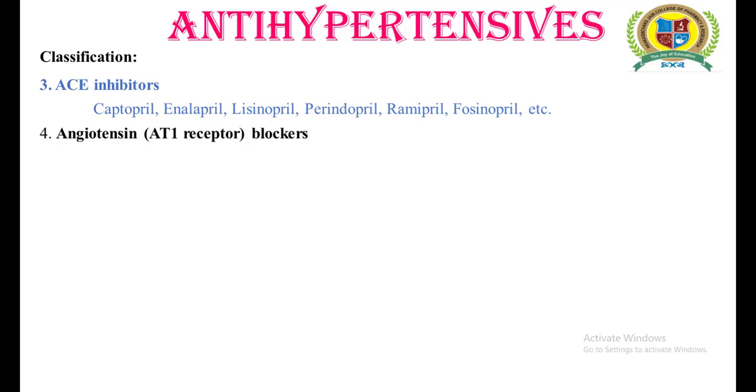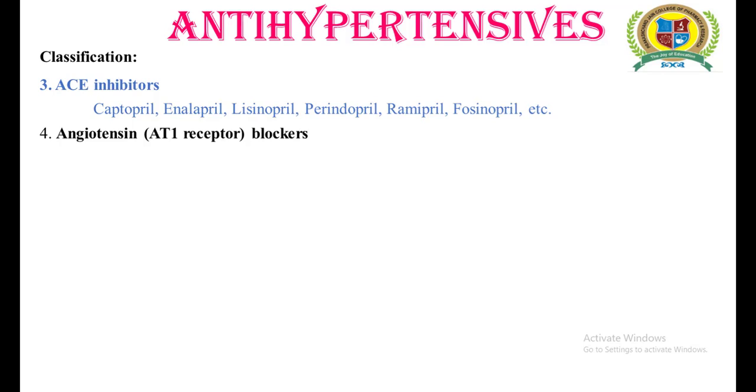The next category includes angiotensin 2 blockers. As we said, upon the conversion of angiotensin 1 into angiotensin 2, angiotensin 2 acts as a potent vasoconstrictor. It is also responsible for stimulating the adrenal glands to release aldosterone, and all these changes are carried out by angiotensin 2 by stimulating its receptor, known as the angiotensin 1 receptor.